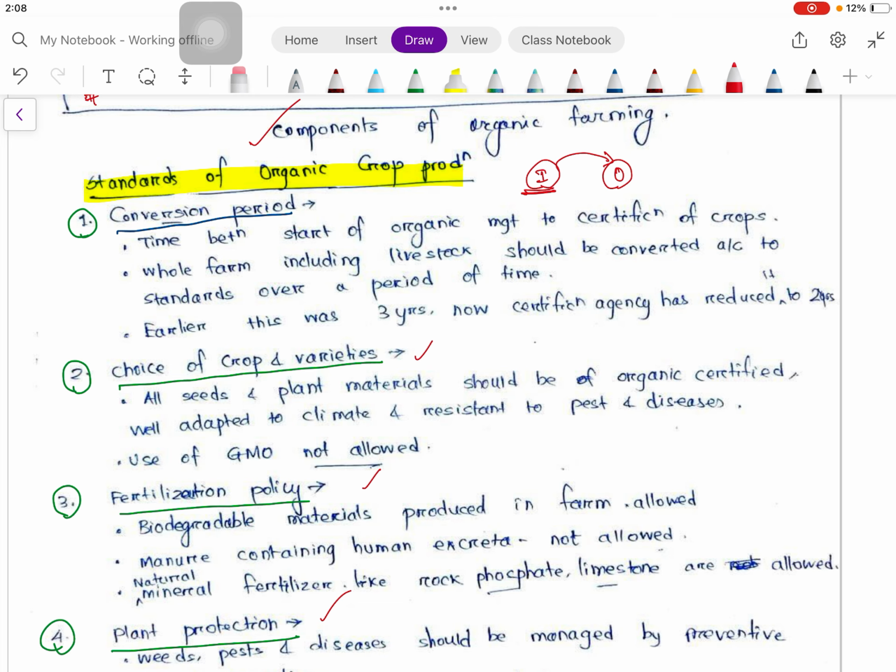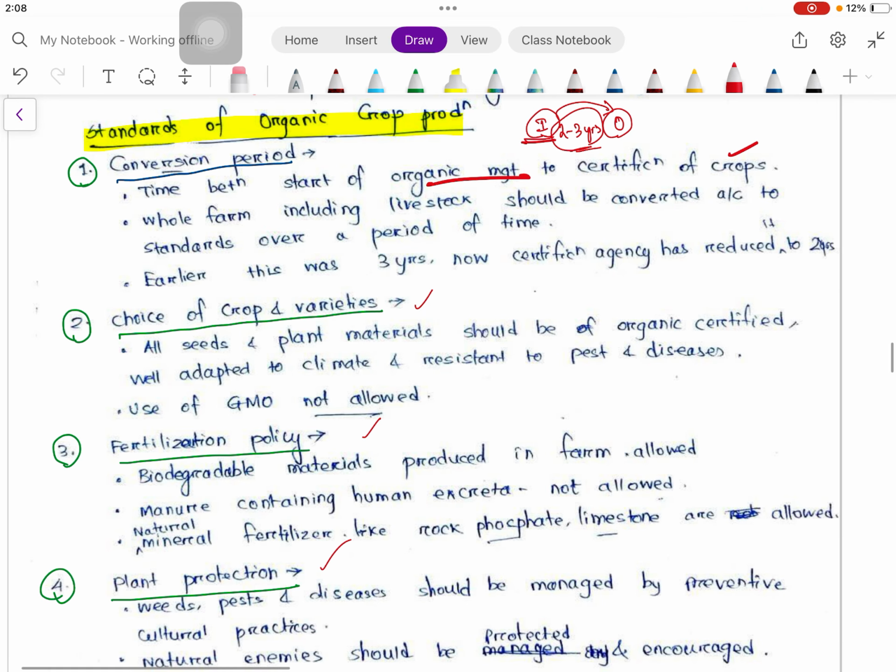That waiting period is the conversion period: the time between the start of organic management and certification of the crop. Okay, this normally takes 2 to 3 years. So this waiting period is called the conversion period. The whole farm, including livestock, should be converted according to the standards over a period of time.